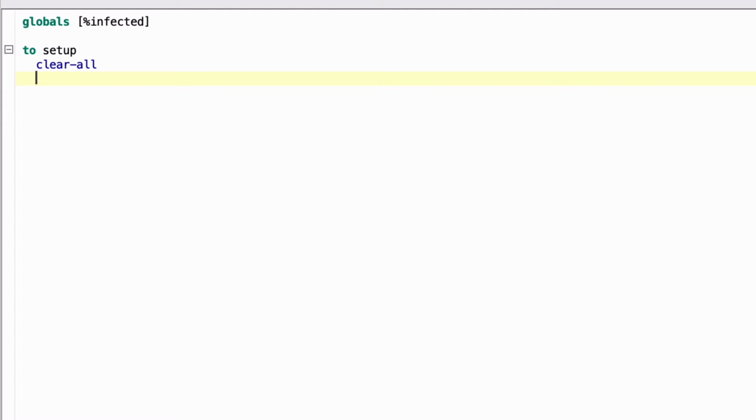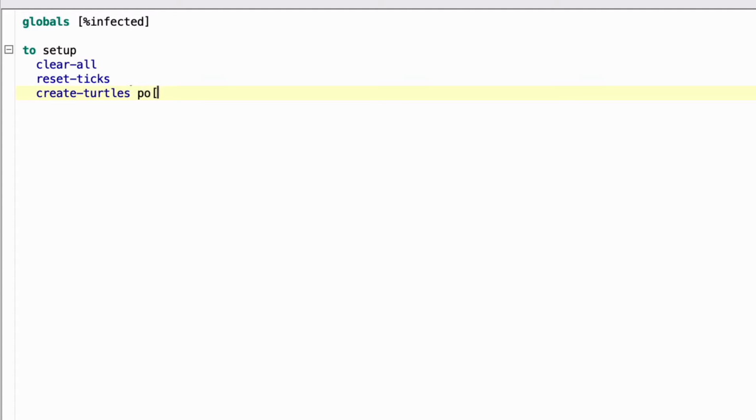Next, we're going to reset the time. And the command for that is reset-ticks. Okay. So for both of those, no spaces, all lowercase, clear-all, reset-ticks. Next, we'll create our people. So that's create-, and all the people and insects and cars that we create in NetLogo, the program calls turtles for historical reasons. So create-turtles, and how many?